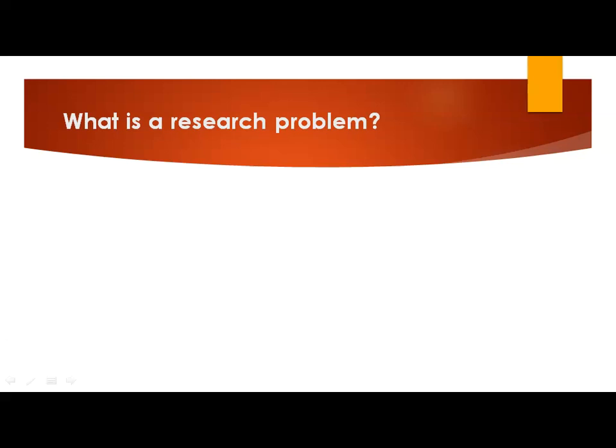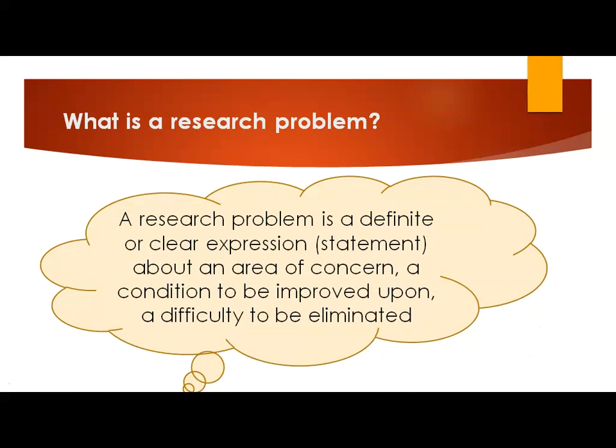Now we will see what is research problem. A research problem is a definite or clear statement about an idea of a concern, a condition to be improved upon, a difficulty to be eliminated, or a troubling question that exists in scholarly literature, in theory, or within existing practice that points to a need for meaningful understanding and deliberate investigation.